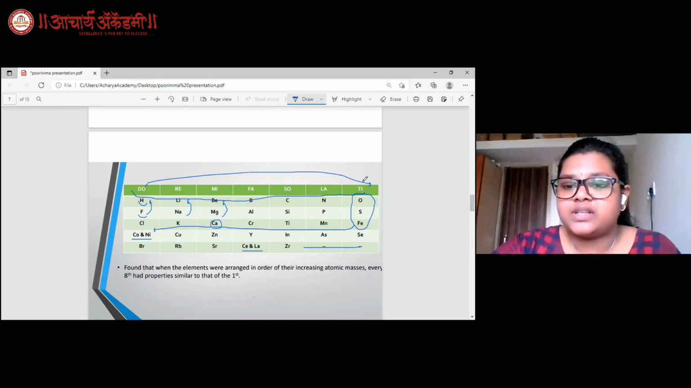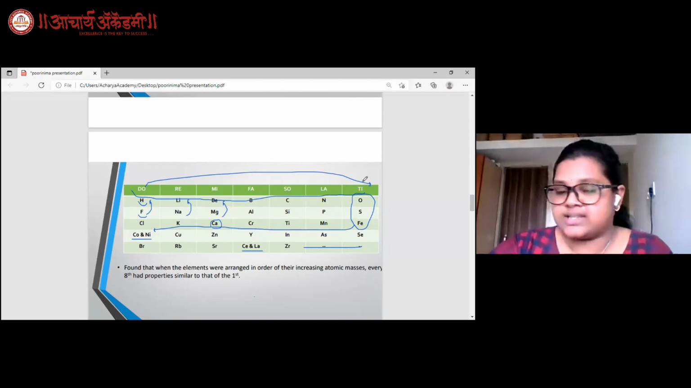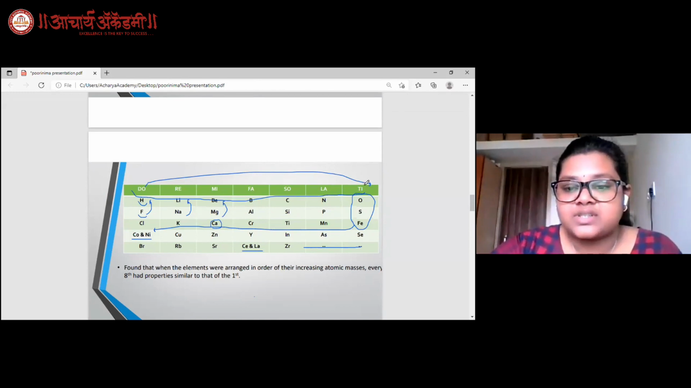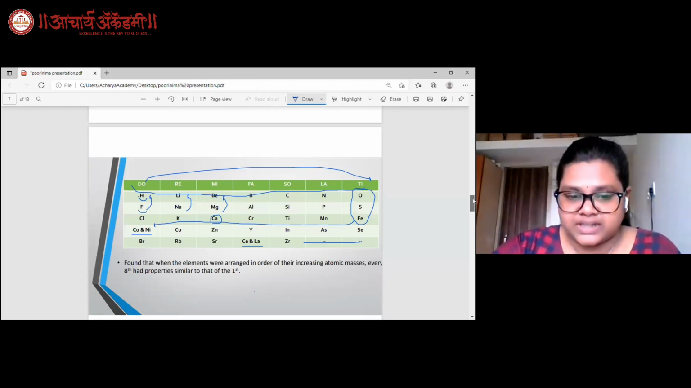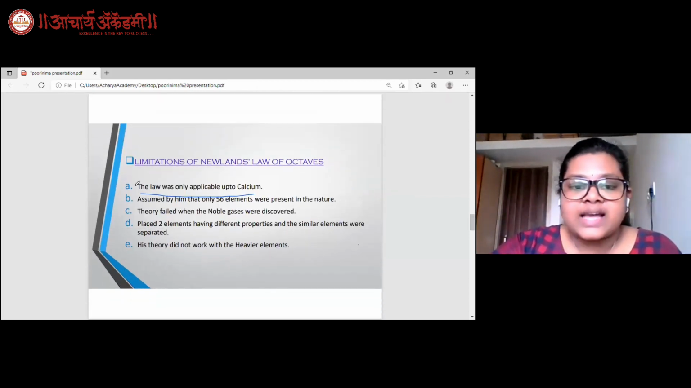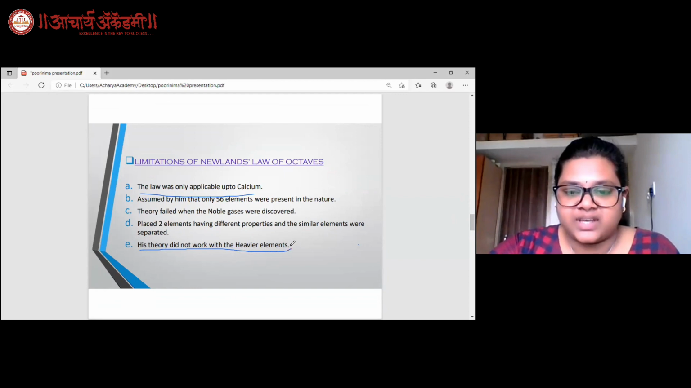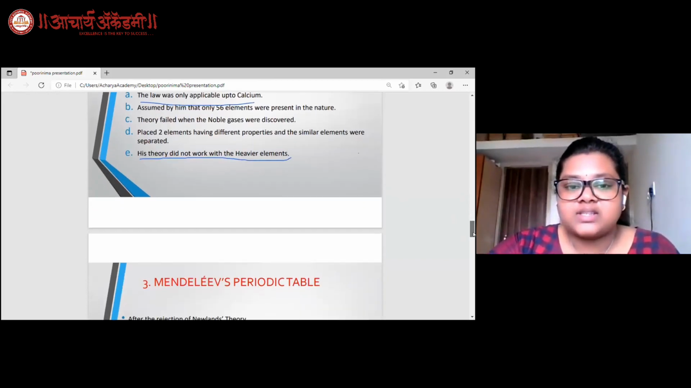Also, this table could not accommodate the noble gases, which are usually called the inert gases, and they had similar properties. The elements present here have similar properties, but the noble gases have completely different combining properties. As seen in the first point, the law was only applicable up to calcium, so it is clearly understood that his theory does not work with heavier elements. So these were the limitations of Newlands' Law of Octaves, and thus there was a failure in his theory too.